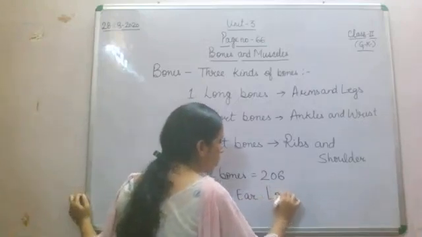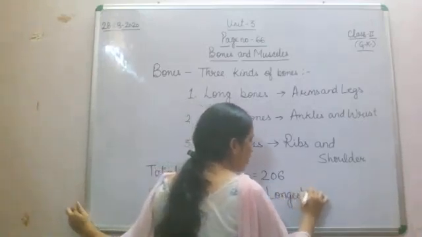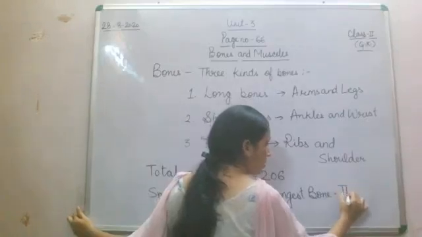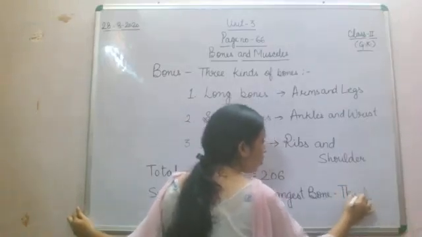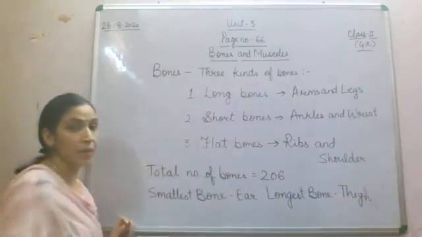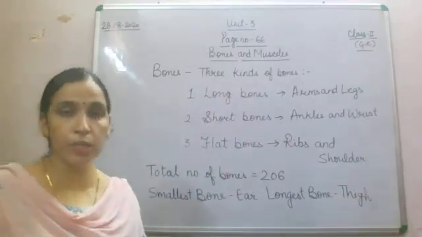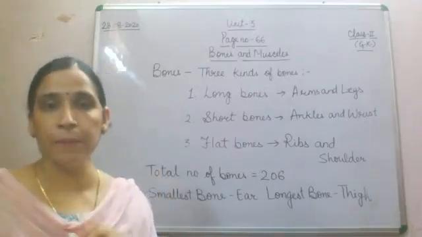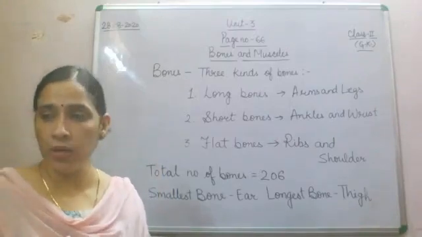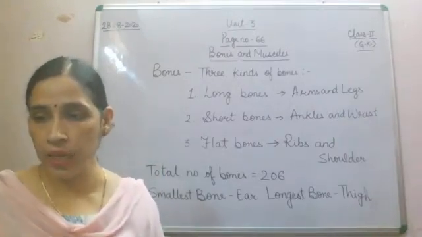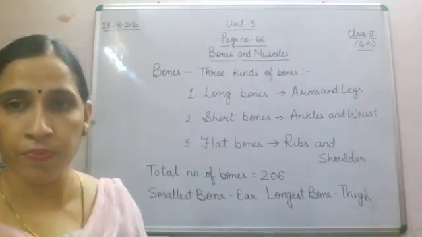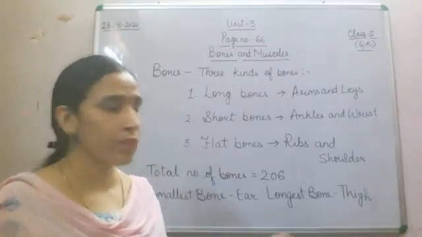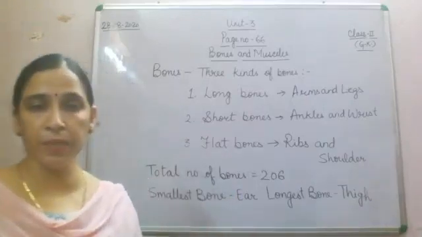And the longest bone we will find in the thigh, in your leg. So that is very important.